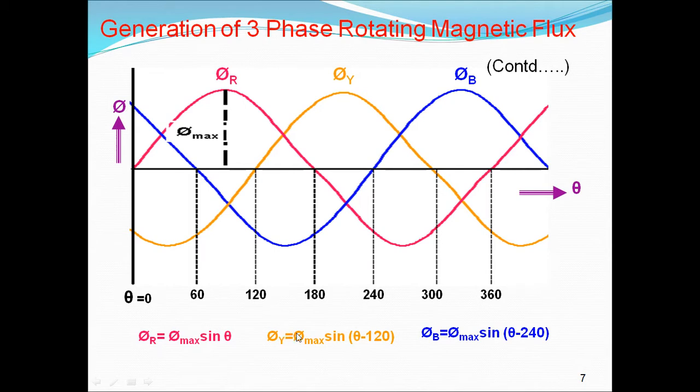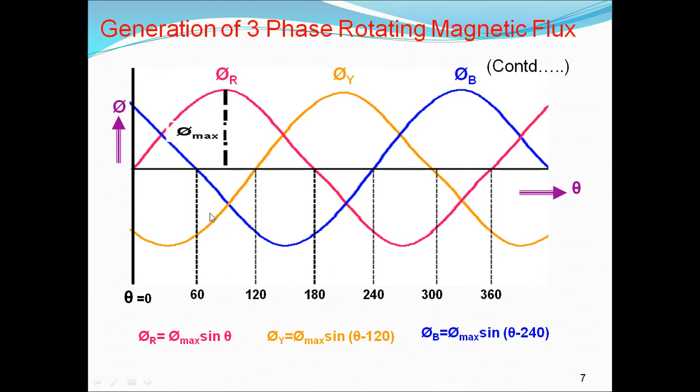So phi Y is equal to phi m into sine theta minus 120. For B phase, it is started after 240 degrees, and it is a sinusoidal wave with maximum flux phi m.